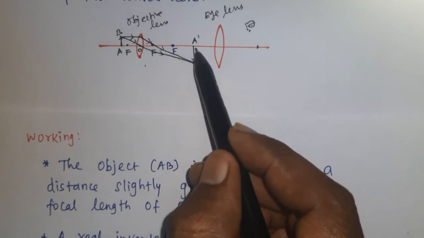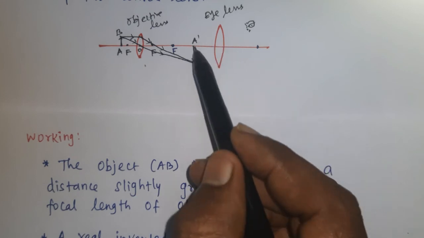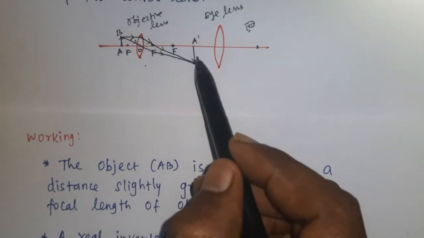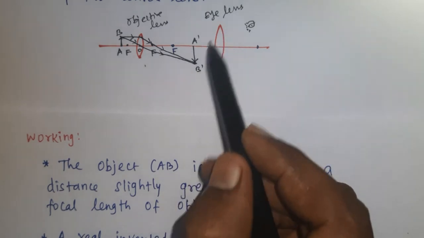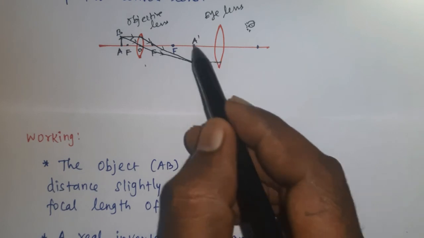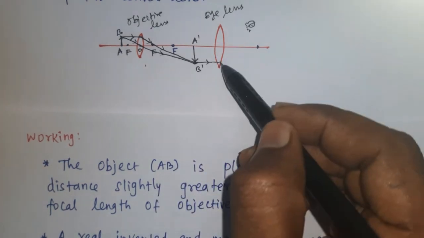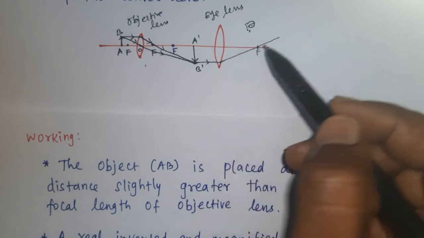This image acts as an object to the eye lens. The image formed by the objective lens acts as an object to the eye lens. This is a ray parallel to the principal axis. After refraction, it will pass through the principal focus of the eye lens.